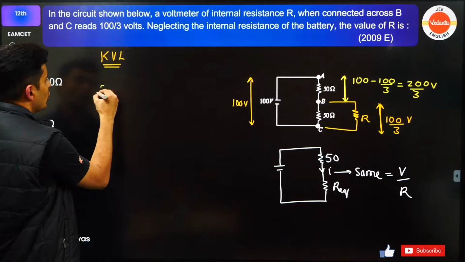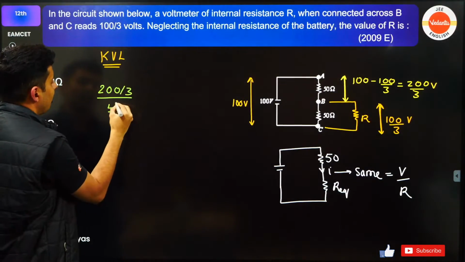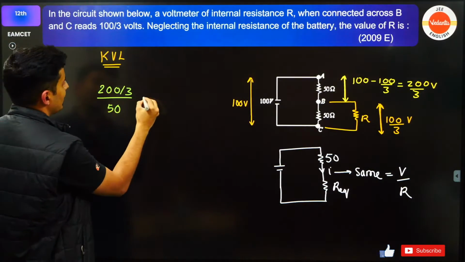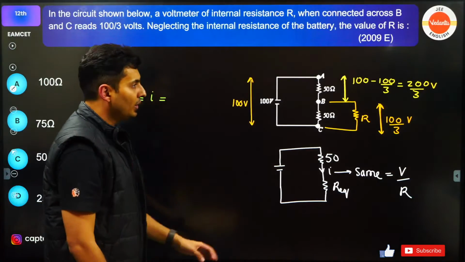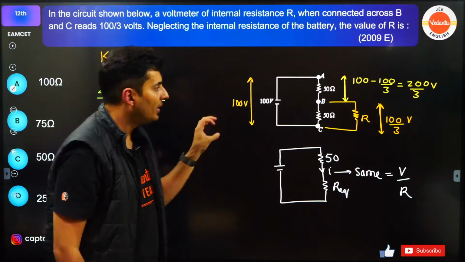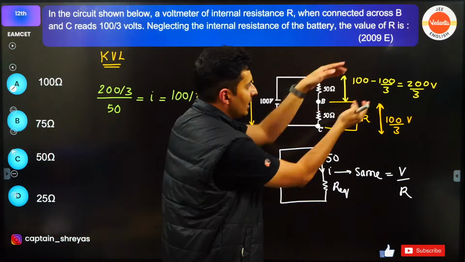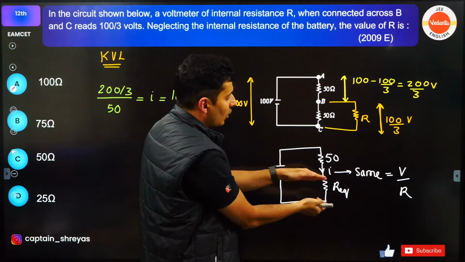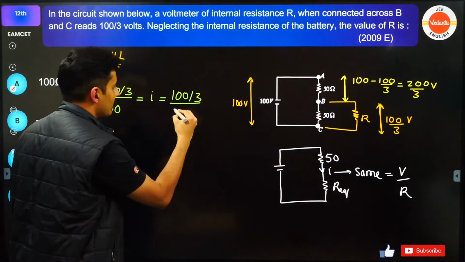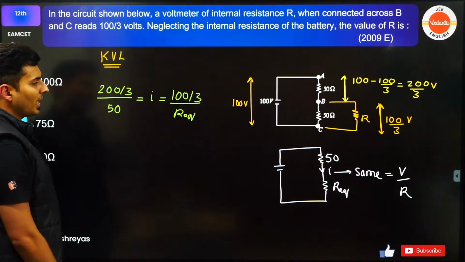Voltage is 200 by 3 by resistance, which is 50, right? That is basically your current. It is also equal to voltage by this resistance. Voltage is 100 by 3. Across this, it was 200 by 3. Across this, it is 100 by 3 by that resistance. Resistances are equivalent. Solve this, see what you get.